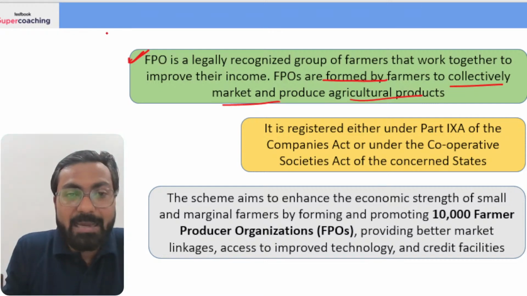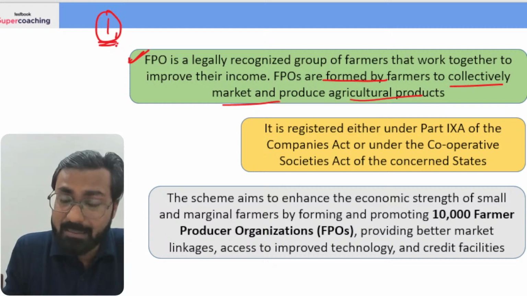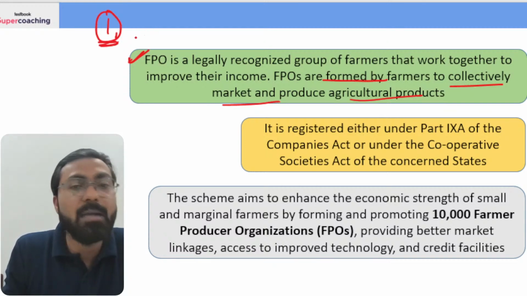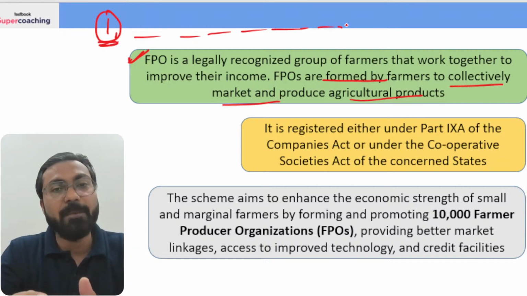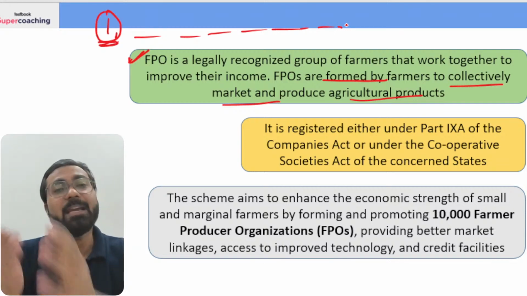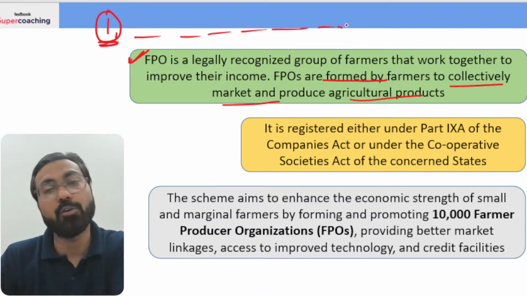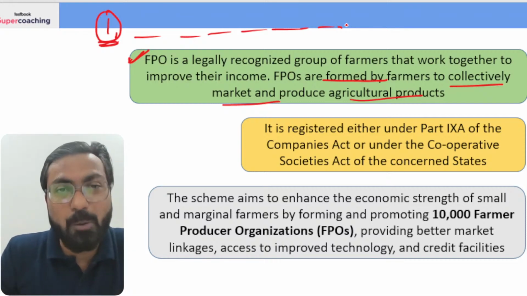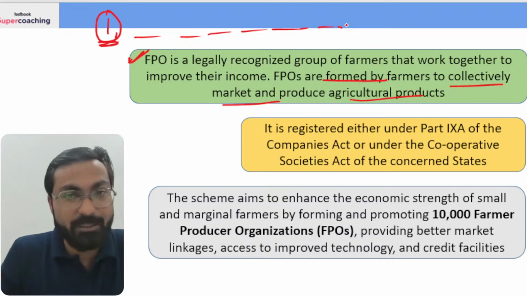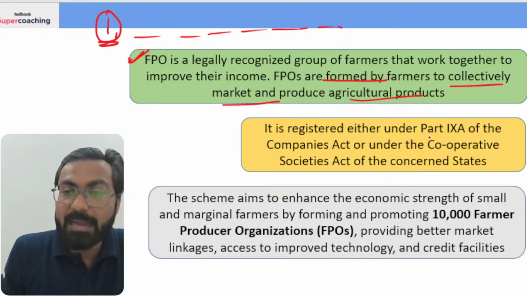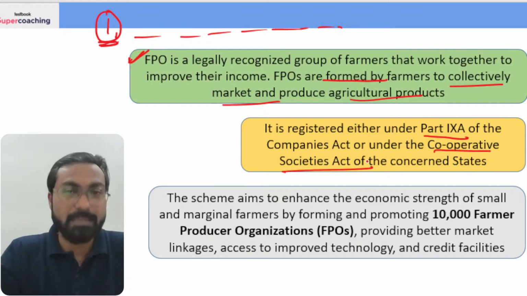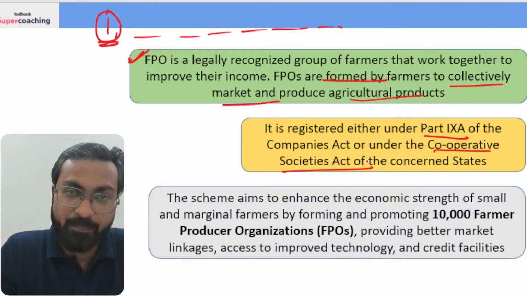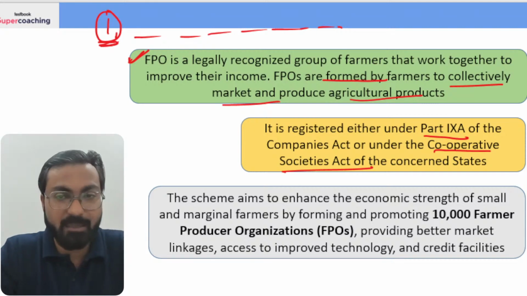Okay, earlier a single farmer was producing and marketing alone. Now what happened, many farmers joined together, and they increased the production of a particular crop, and second, they also helped each other in marketing. So FPOs are formed by the farmers to collectively market and produce agricultural produce. The FPOs are registered either under Part 9A of the Companies Act or under the Cooperative Societies Act of the concerned state. They can be registered under either of the two Acts. I hope the meaning of FPO is clear, my dear friends. The meaning of FPO should be clear.